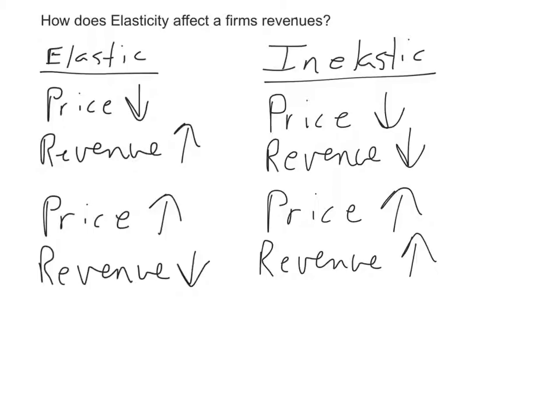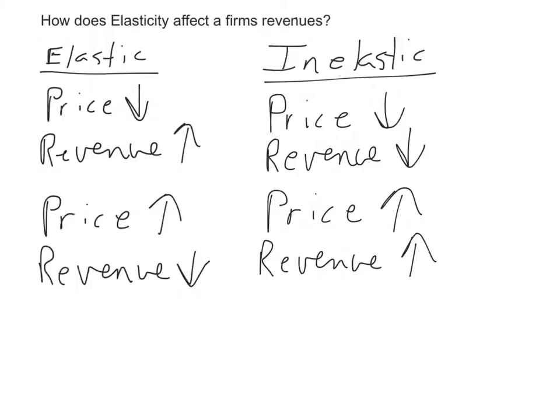Because remember, a firm's whole goal is to make money. They want to make revenue, so that means how much money they take in by selling their product. And doing these comparisons helps them set the price of their products. Now if their product is inelastic at the given price, they know that if they drop the price, the revenue is going to go down, because they're not going to take as much in.